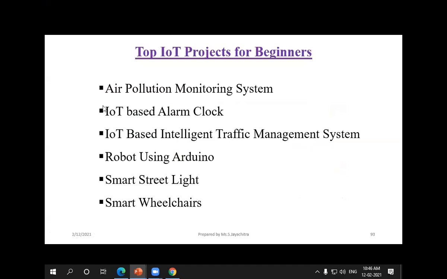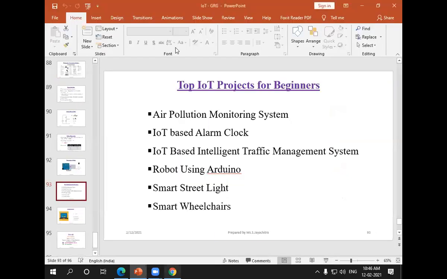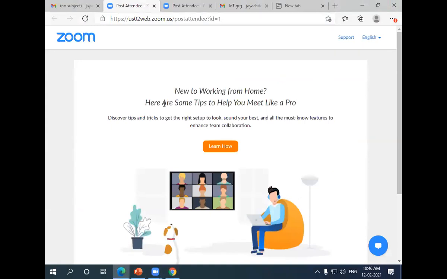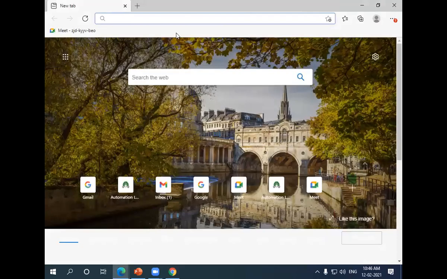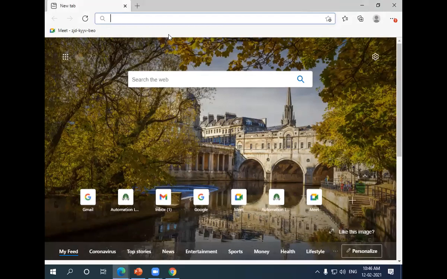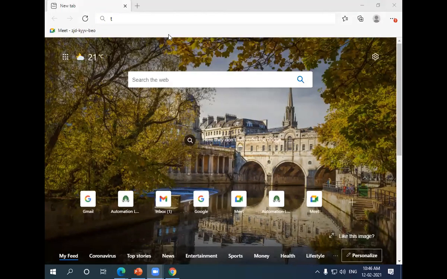So I will show you the Tinkercad software. So you can type TINKERCAD, Tinkercad.